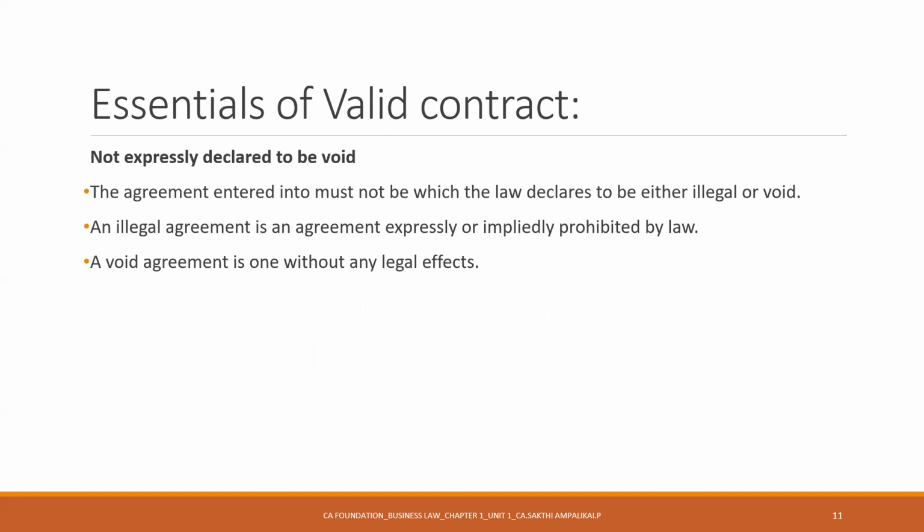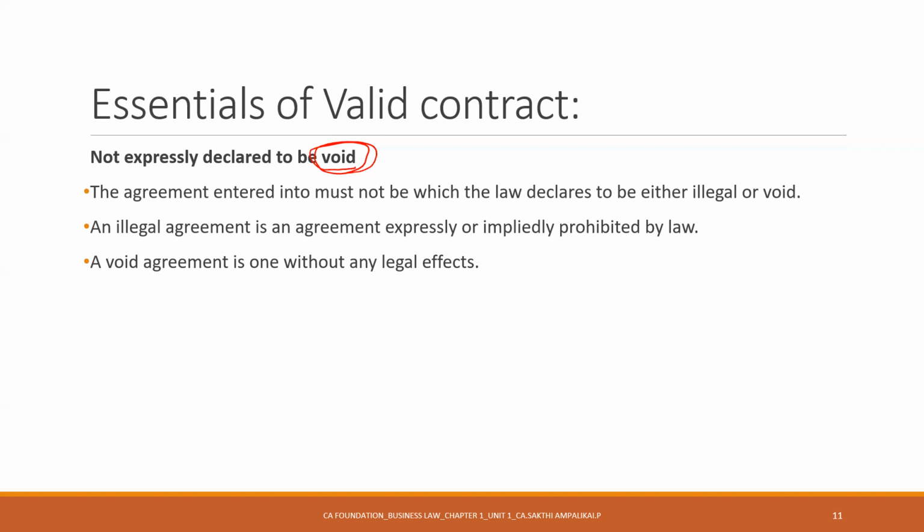Not expressly declared to be void. This word void itself is quite interesting. What is the meaning of void? What do you think void is? Void means the agreement, the contract will not have any legal effect. It is declared to be void. It cannot be enforced. There is a proper offer, there is a proper acceptance, and it is enforceable by law.